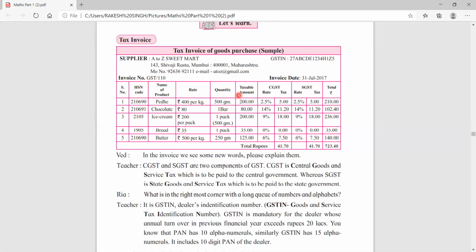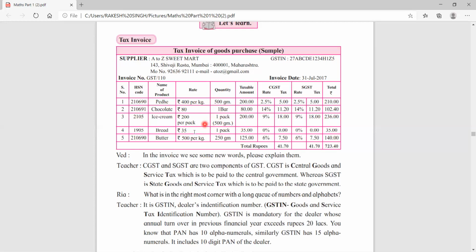Then taxable amount, this is a very, very important part. Taxable amount means the amount on which you are going to pay the tax. See, the cost per kg of paddy is how much? 400 rupees, but you have taken only 500 gram, means half kg. So what is half of 400? It is 200. So 200 becomes the taxable amount. Then you have taken one bar of chocolate, so it is 80 rupees. One pack of ice cream, so it is 200 rupees.